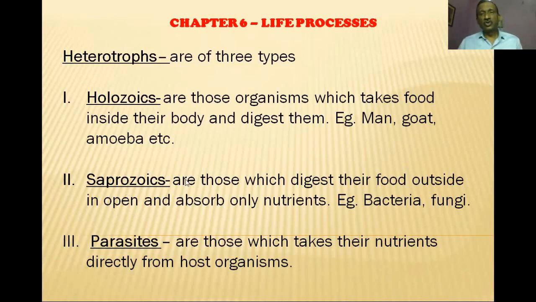That is, those organisms which cause rotting. So now let us understand what it means. Saprozoic organisms are those which digest the food outside, in the open, and absorb only the nutrients. Now what does it mean?